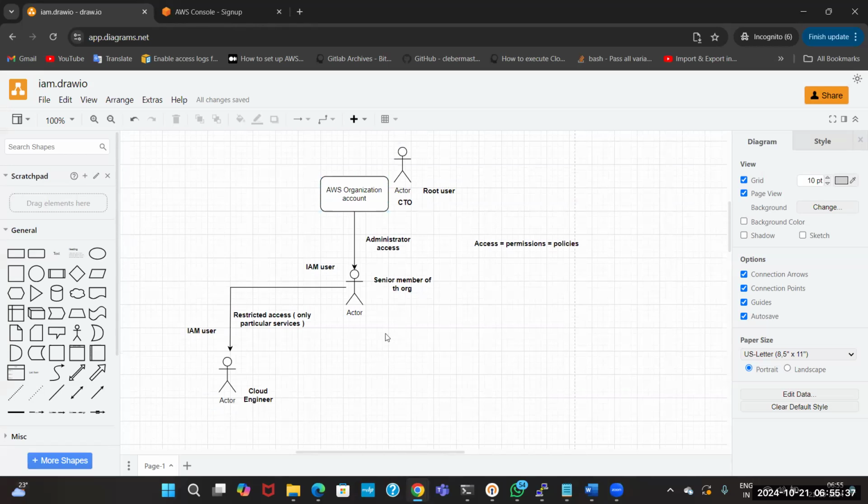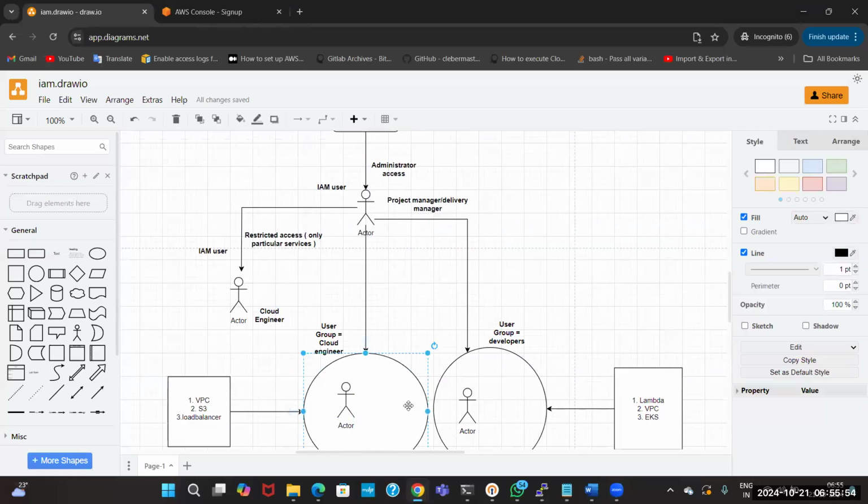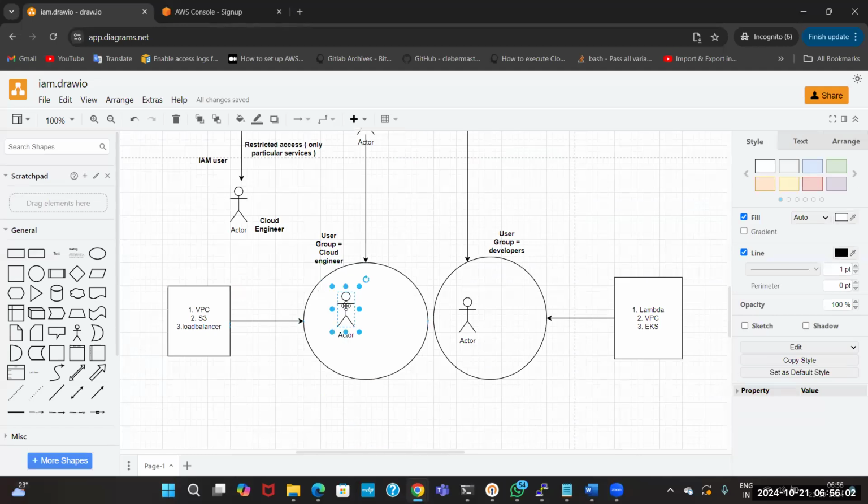We will see how to create an IAM user, how to give them administrator access, and how, from the administrator user, to give restricted access to other users. We will also see how to create a group, how to attach policies or permissions to the group, and how to make users join the group. We will see the practical tomorrow.